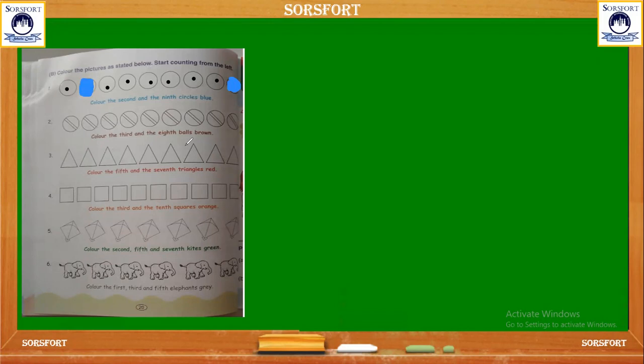Now see the next: color the third and the eighth balls brown. So similarly we need to do it. First we will count total 1, 2, 3, 4, 5, 6, 7, 8, 9. 9 are there. So we need to color the third one. This one is the third one and the eighth one. So 1, 2, 3. This one is the third one, eighth one, 4, 5, 6, 7, 8. This one. So these two we need to color. This color and these two. Like this you need to do this also.